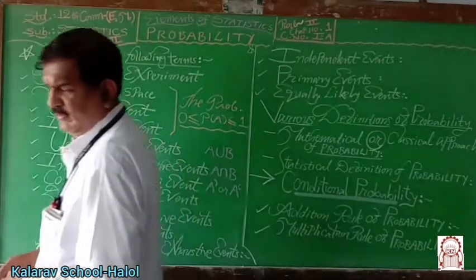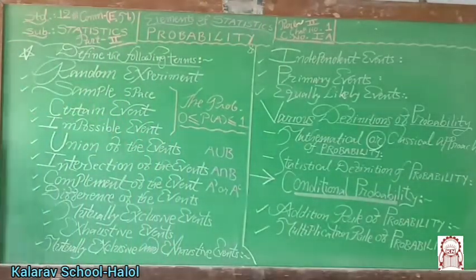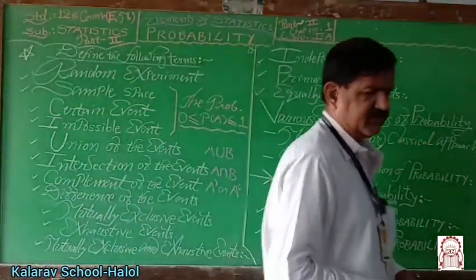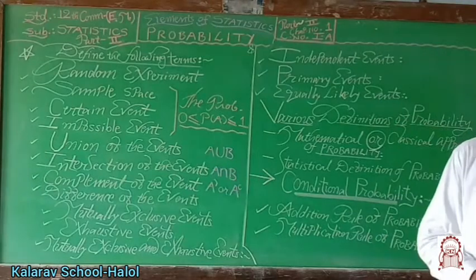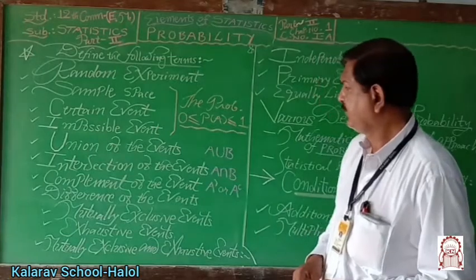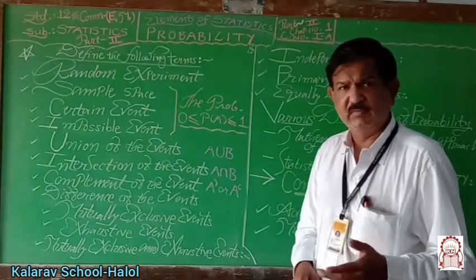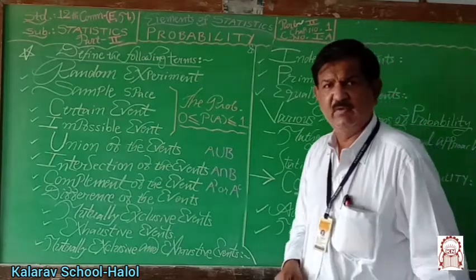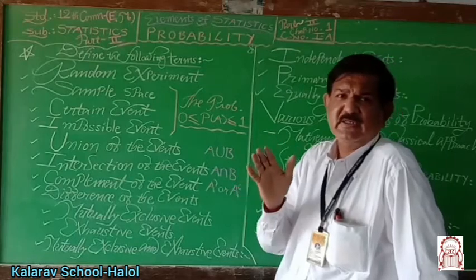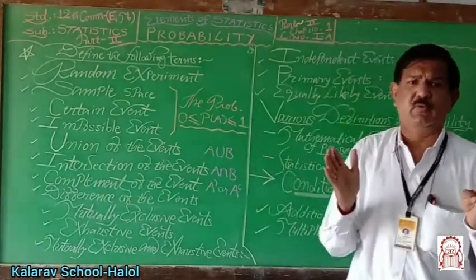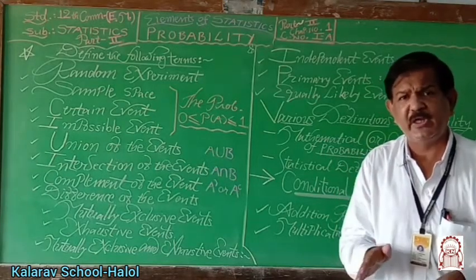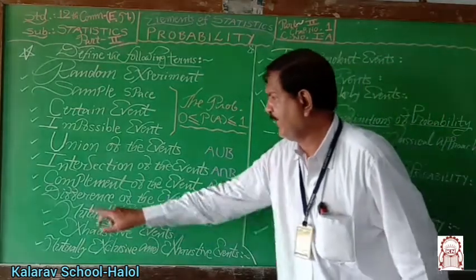Now complement of the event. Complement means universal set or sample space. Let A be any event of the sample space S. The elements which are in capital U but not in A, meaning the elements are members of the sample space but not of the particular event, then it is known as the complement of the event.